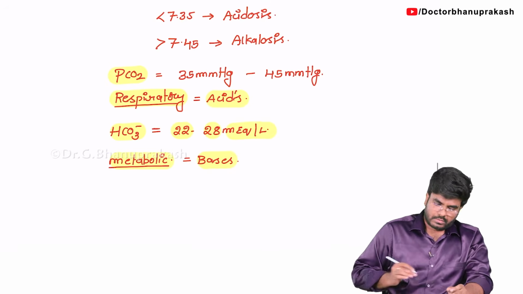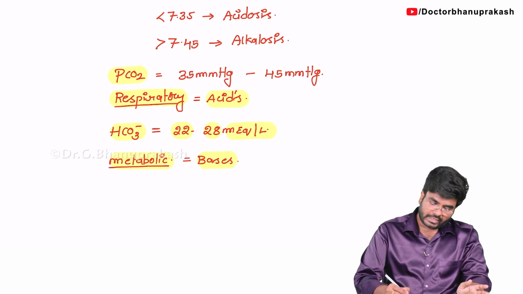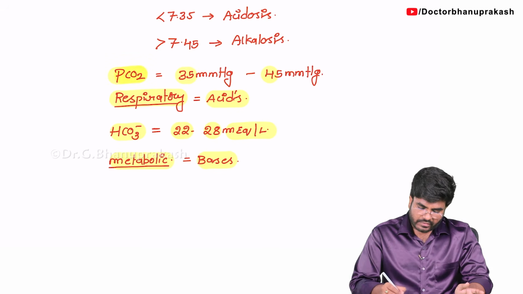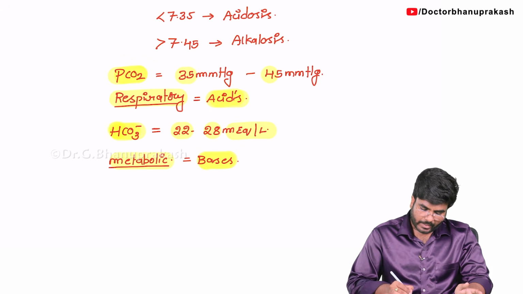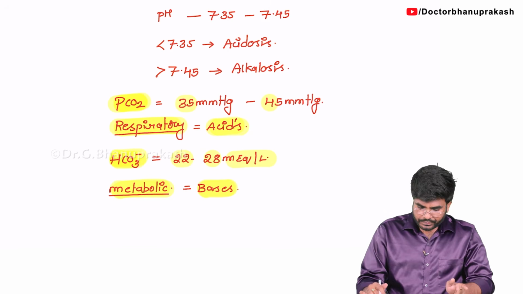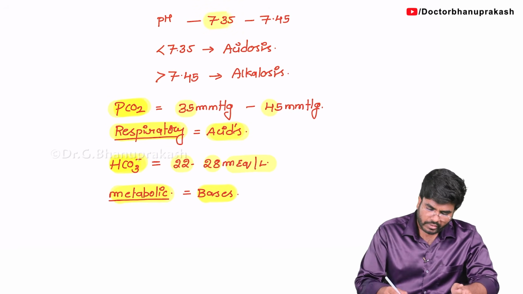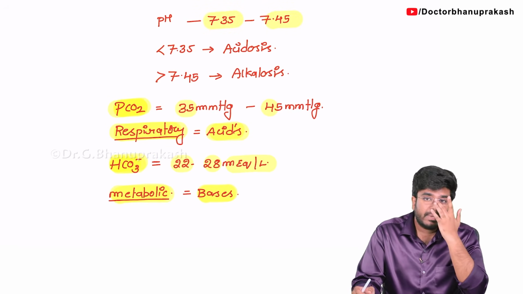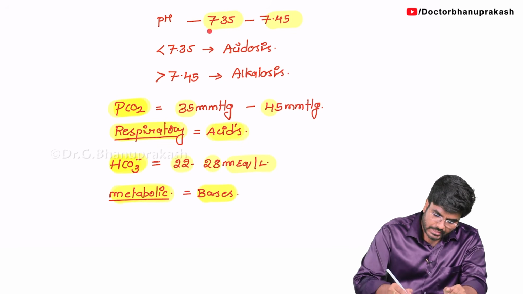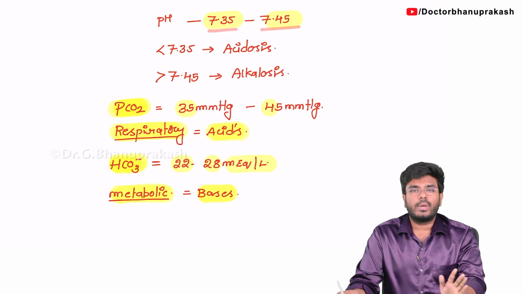Now tell me, what is the normal carbon dioxide value? 35 mmHg to 45 mmHg. Carbon dioxide is the source of acid, bicarbonate is a base. For bicarbonates I use the word metabolic, for carbon dioxide I use the word respiratory. You will get the clarity, just follow. Whenever you have to solve an acid-base disorder question, first always check the pH, whether it is normal or not.